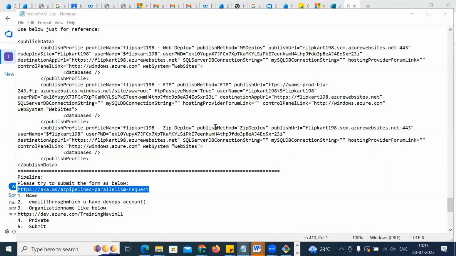Fine, guys. If you don't have anything, let me drop it here. See you tomorrow. Tomorrow's class will be one more time on this. After that, I'll go with the pipeline. Before the pipeline, we have something called a service connection. That will tell you how to create the service connection. Okay, that's it, guys.